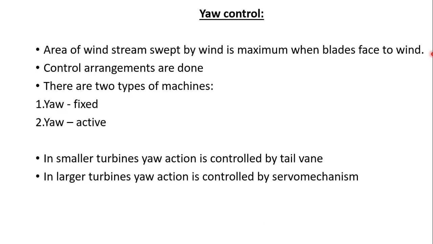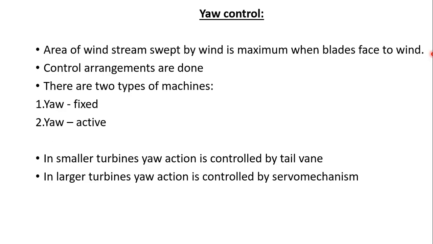In this type of yaw active machine, the area of the wind stream swept by the wind will be maximum. In smaller turbines, the yaw action is controlled by a tail vane.